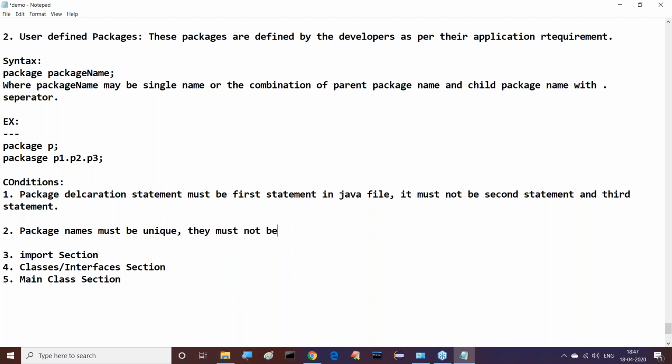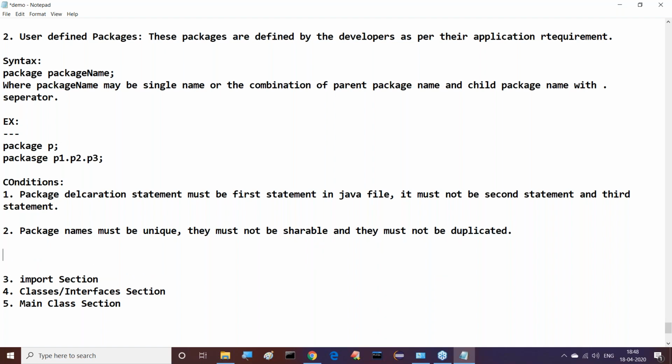They must not be shareable, and they must not be duplicated. Package names must be unique. Understand what I'm telling you now. So this is nothing but the package declaration statement. Package names must be unique. They must not be shareable, and they must not be duplicated.